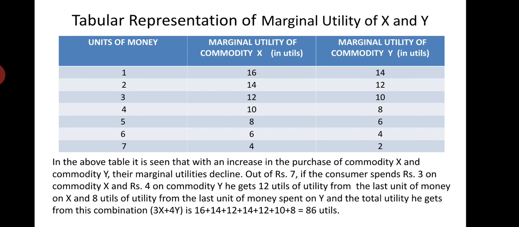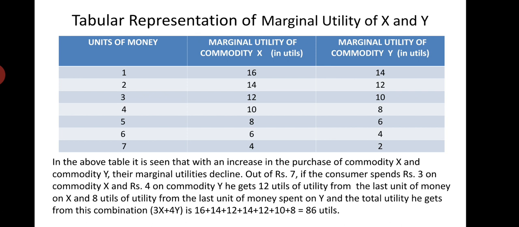But how he should spend these 7 units of money or 7 rupees on both commodities X and Y, so that he can get maximum satisfaction, is known in the law of equimarginal utility.